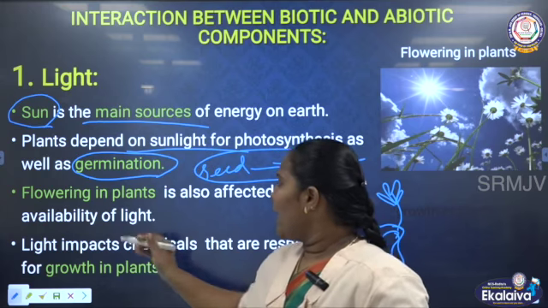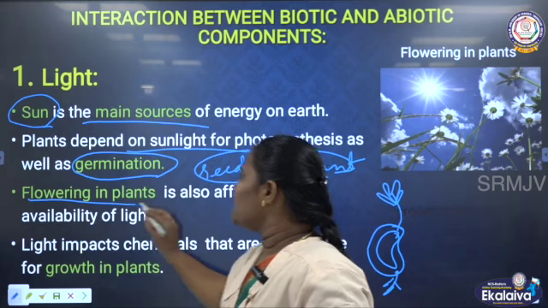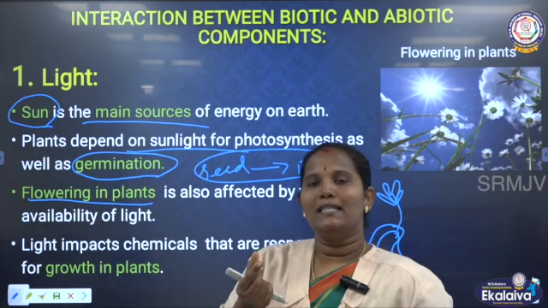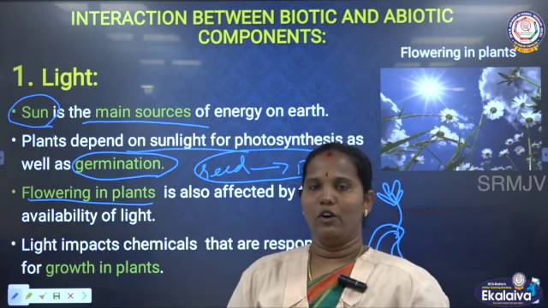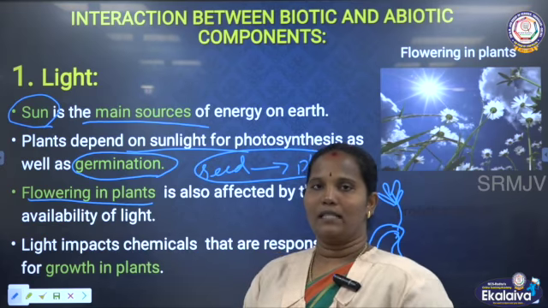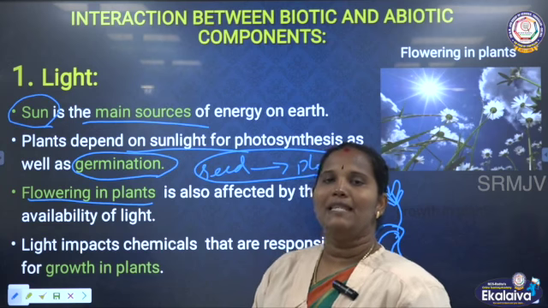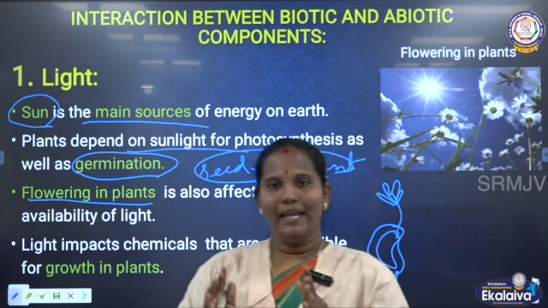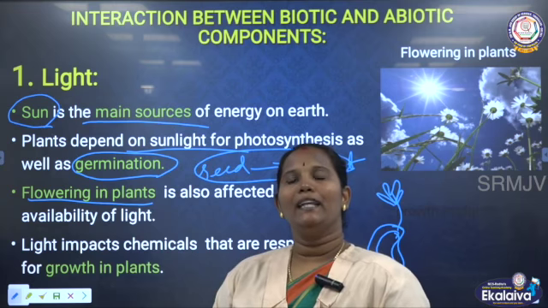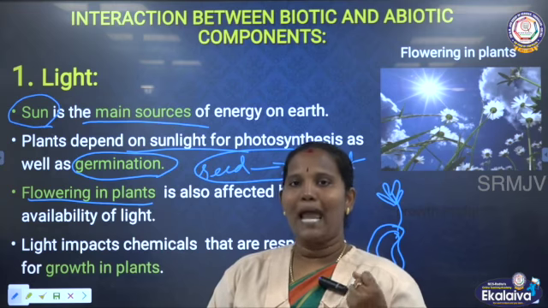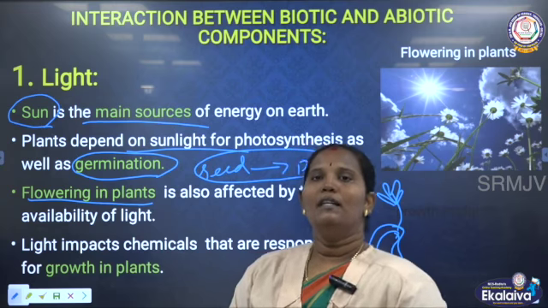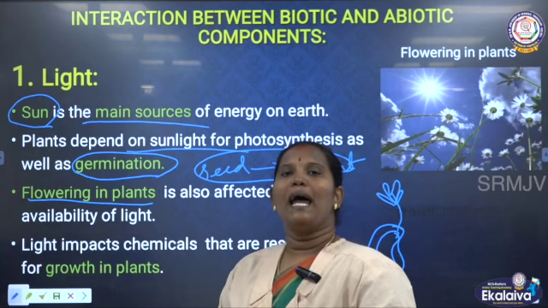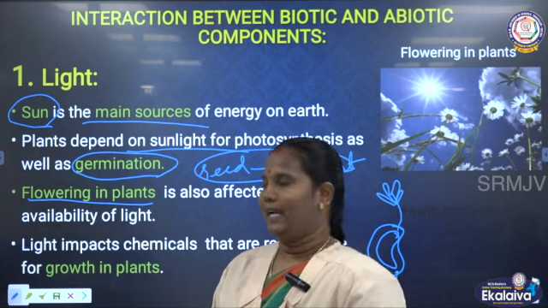Next one we have to see is the flowering in plants. Flowering means the buds can bloom like a flower. So, it is the flowering in plants. This flowering in plants happens with the help of the light. If the light is not there, it may happen late. Okay. So, this flowering in plants also happens with the help of the sunlight.